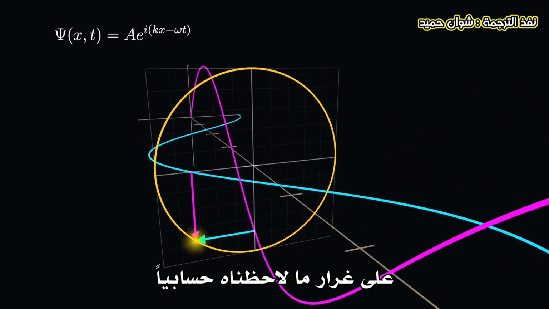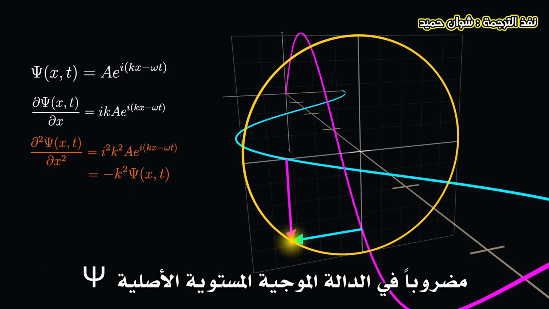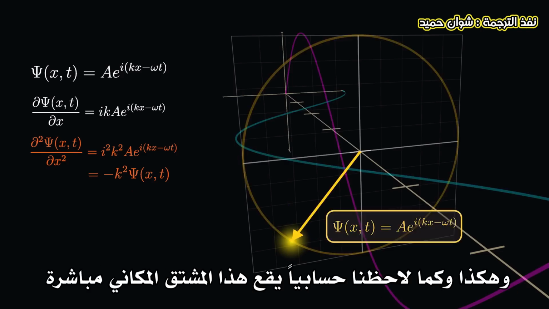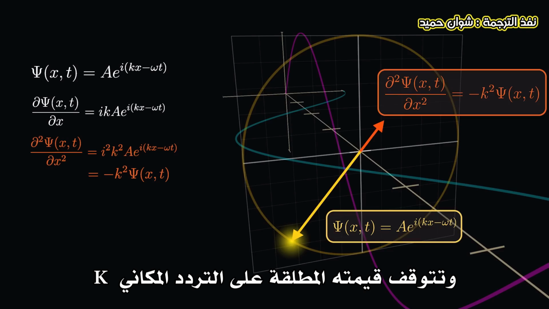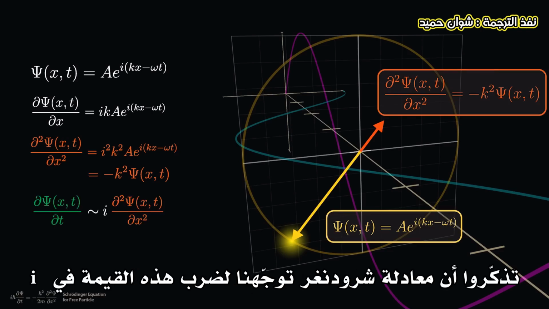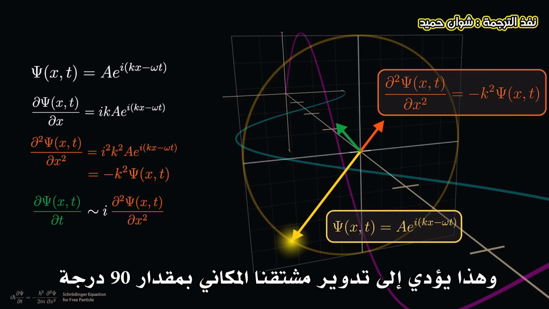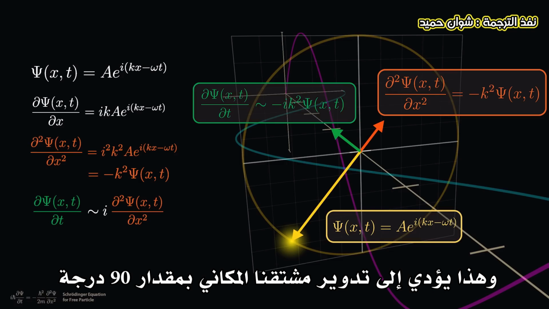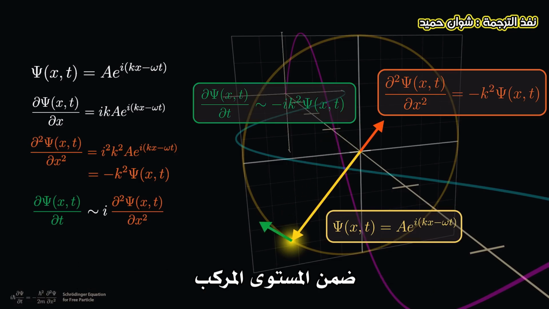saw numerically. Differentiating our plane wave twice with respect to position gets us minus k squared times our original plane wave psi. So just as we saw numerically, this spatial derivative is directly across the origin from our wave function value on the complex plane, and its magnitude depends on the spatial frequency k of our plane wave. Remember that Schrödinger's equation tells us to multiply this value by i to get d psi dt, which rotates our spatial derivative by 90 degrees. And it's this vector that effectively pushes our wave function around the complex plane.